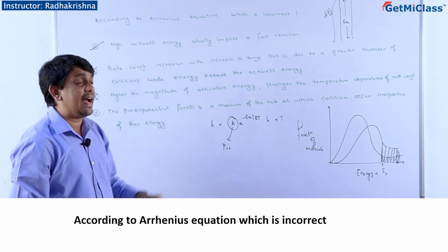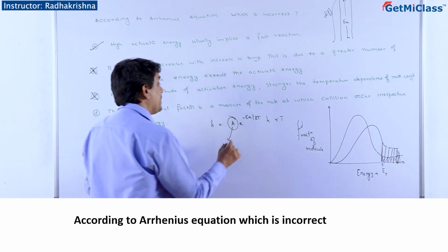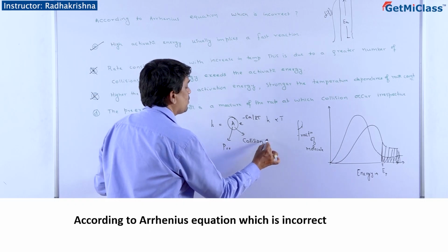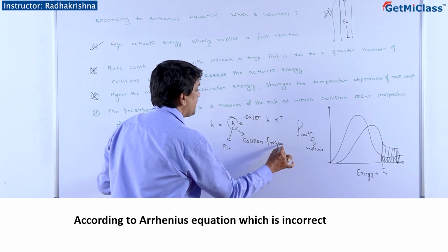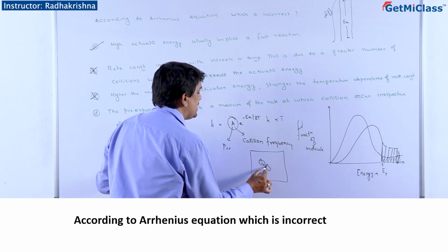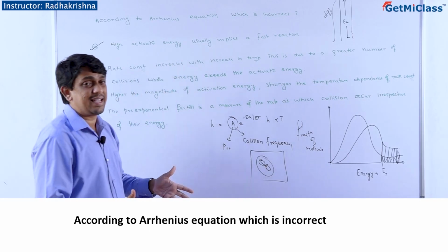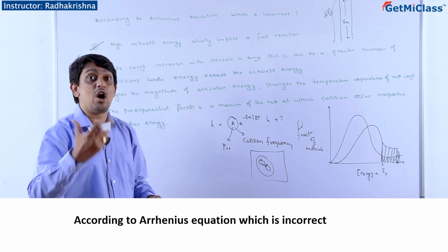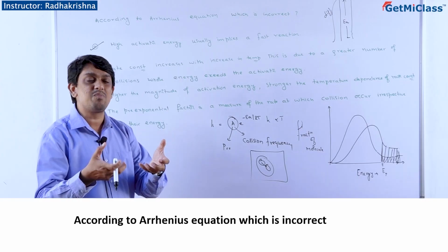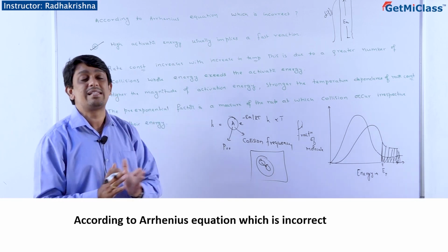I will call it the Arrhenius factor or frequency factor, and it speaks of collision frequency. Collision frequency is the number of collisions happening per unit volume per second.